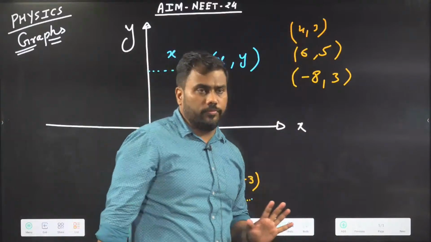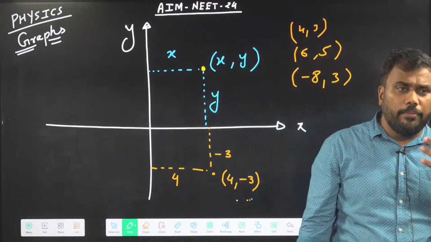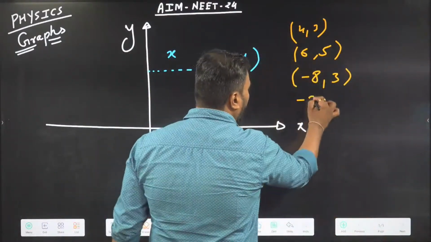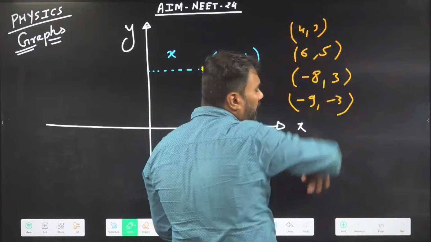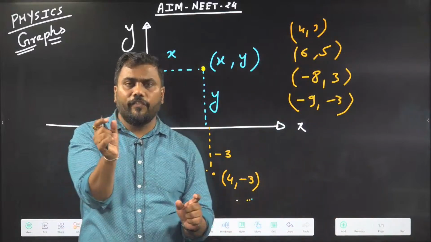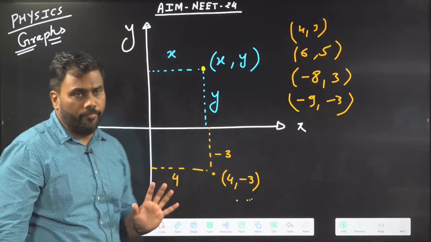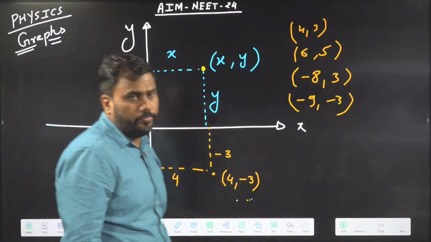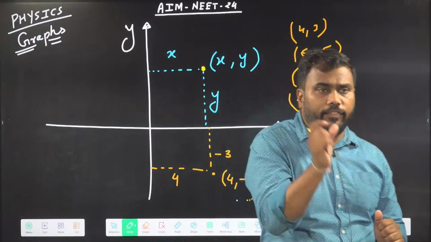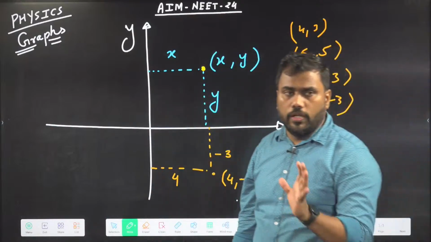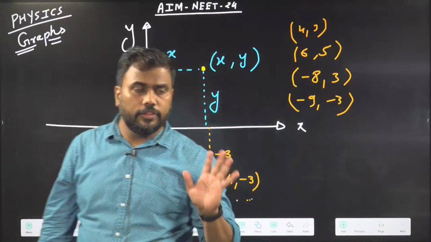There may be many examples, like (-9, -3). These are just points on the plane. A value of x and a value of y represent a point on the coordinate plane. Is this understood?